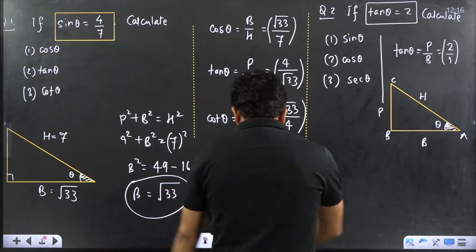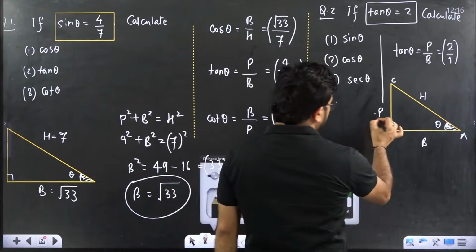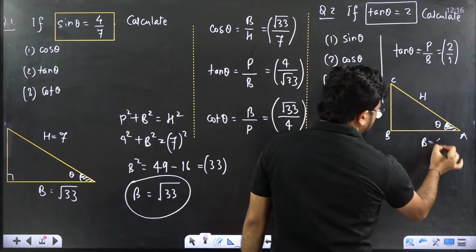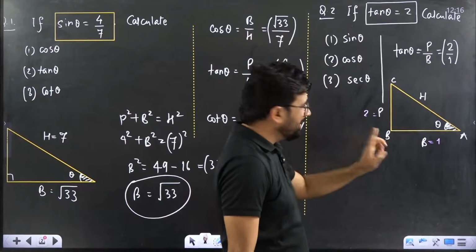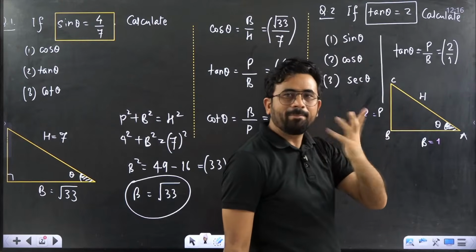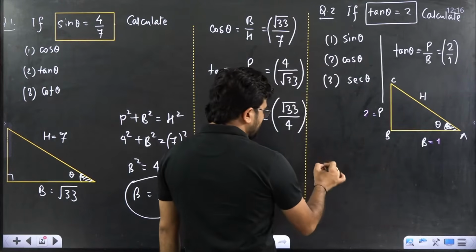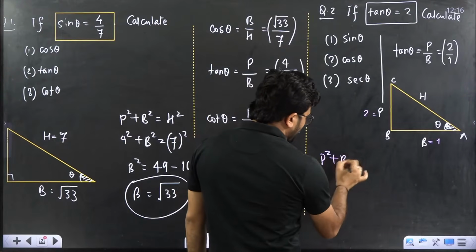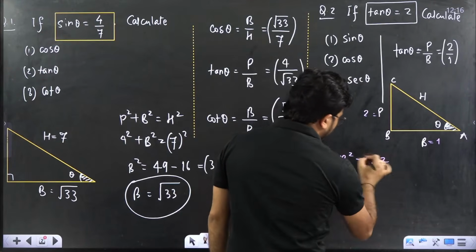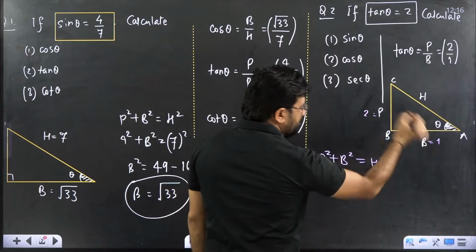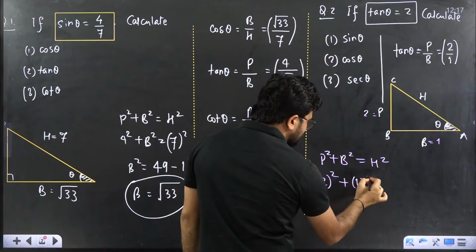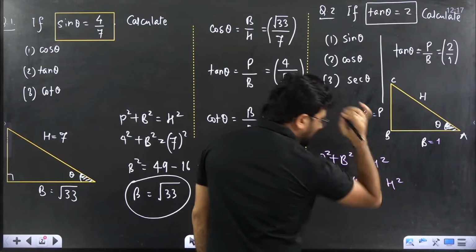Suppose this value is 2, so this is equal to 1. If you are taking this as 2 and this as 1, then what is the hypotenuse? Again, Pythagoras theorem. What is Pythagoras theorem? P square plus B square is equal to H square. What is P square? 2 square. What is B square? 1 square. What is H square? We want to calculate.